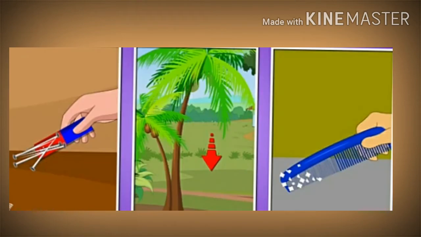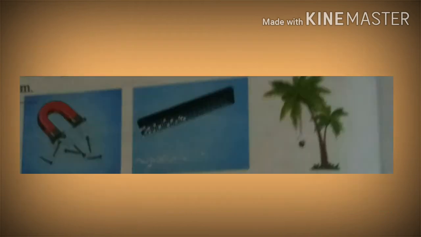See, here in this figure, another example. A coconut is falling from the coconut tree. Objects are attracted to the earth due to the force of gravity. When a comb gets rubbed against hair, small pieces of paper kept on a table get attracted to the comb. This is due to the electrostatic force.